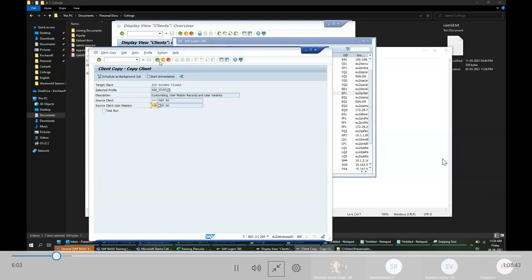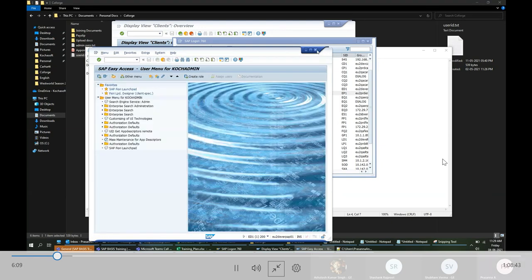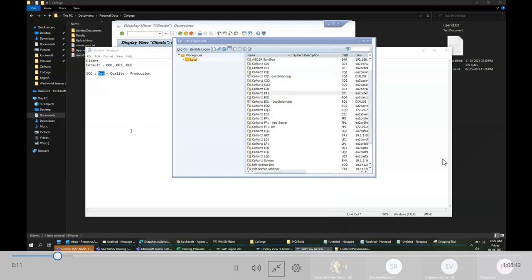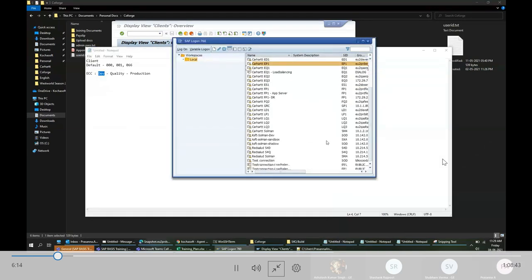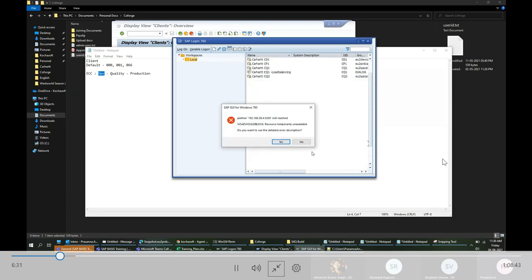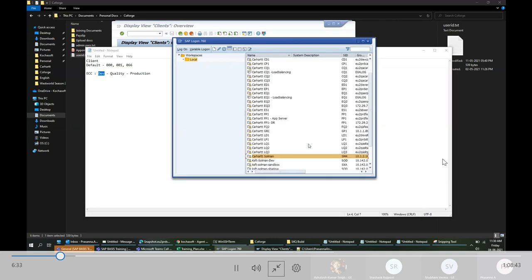Okay, I'll tell you something. We'll do it in a sandbox. We'll do everything, client creation, deletion, everything, in a sandbox. A sandbox system is for doing some R&D.